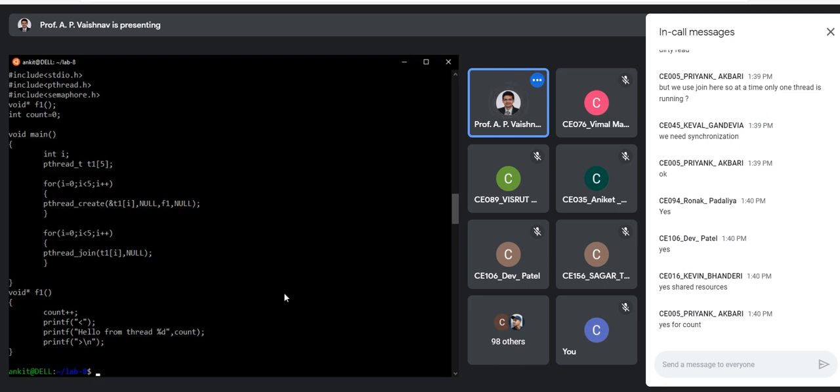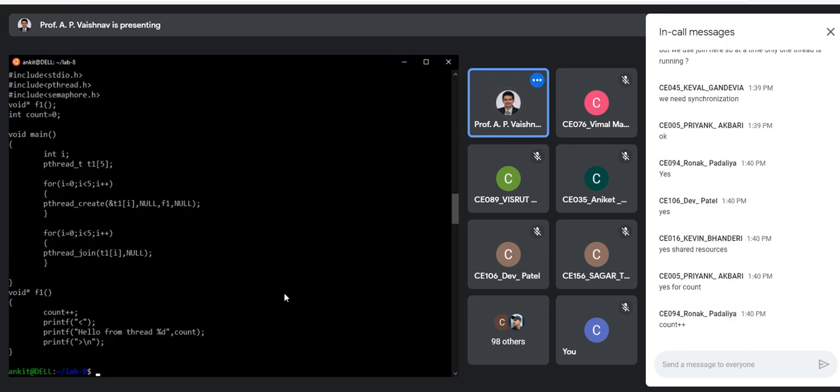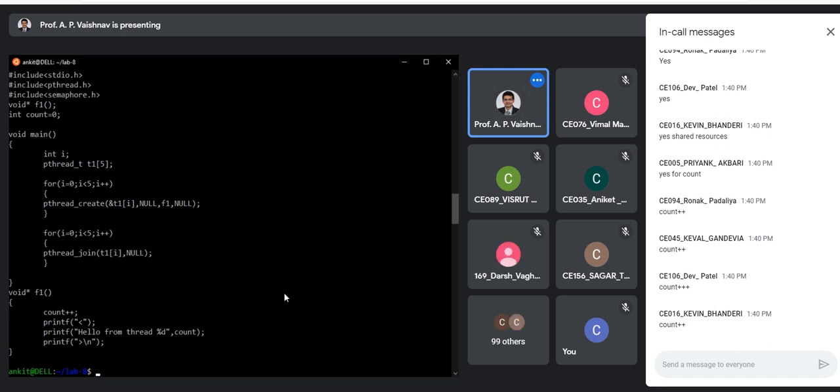right? So where is the critical section present? Okay, count plus plus. Anyone else has a different opinion? Only one line, count plus plus, or 1, 2, 3. Okay. Generally it is written 1, 2, 3. Fine. Whole function. Okay. One more response. Okay. Anyone else? Just think of an answer.